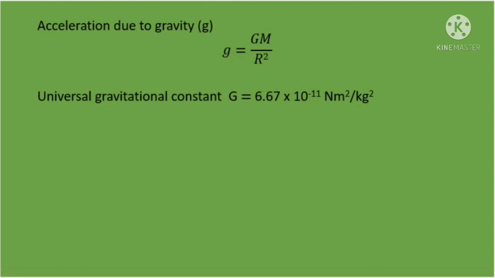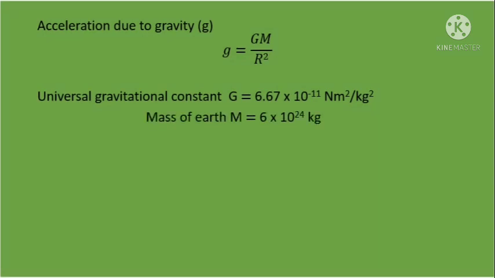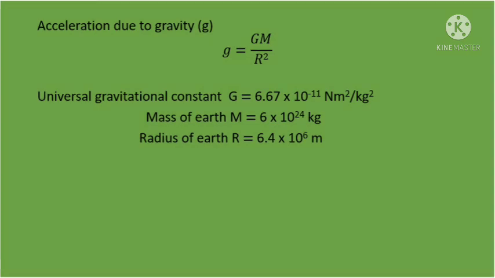Mass of Earth is 6 into 10 to the power 24 kilograms and radius of Earth is 6.4 into 10 to the power 6 meters. On substituting these values in the above equation, we get the value of acceleration due to gravity as 9.8 meter per second square.